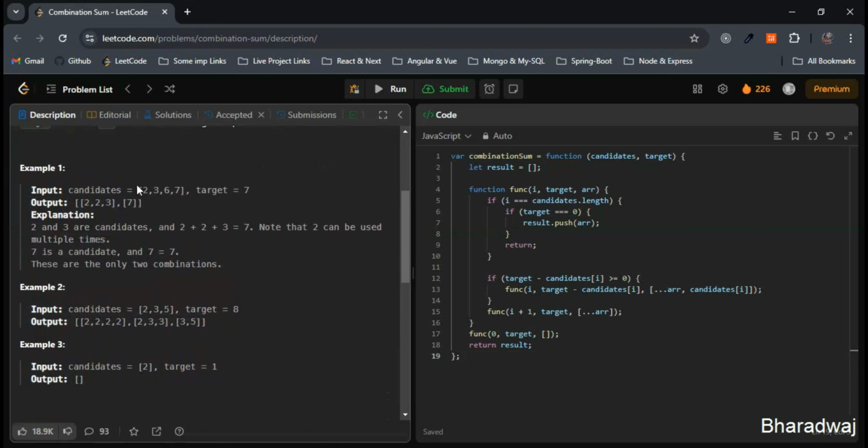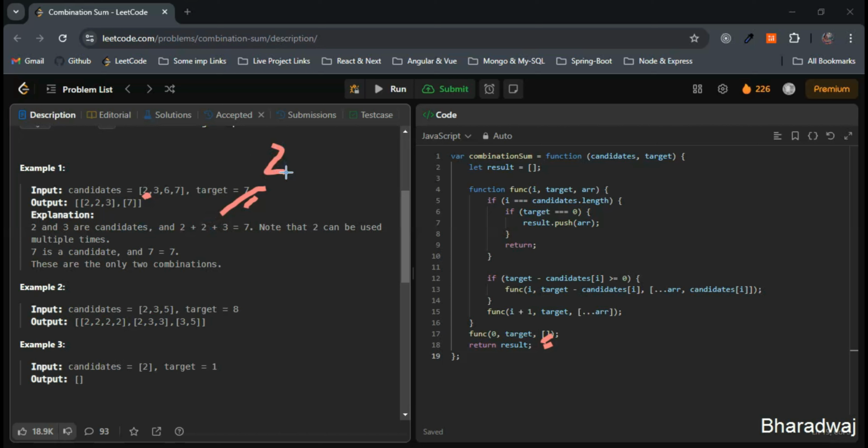Let's consider this example, example number 1, and let's try to understand what we have written here, right? So starting here, we can see we will start with the empty combination, nothing but empty array, and the target value is 7 initially. They have given in this example we are taking, right? Target value is 7. We are starting with the empty combination as we have written here. So basically, next, we have to include 2, the first number.